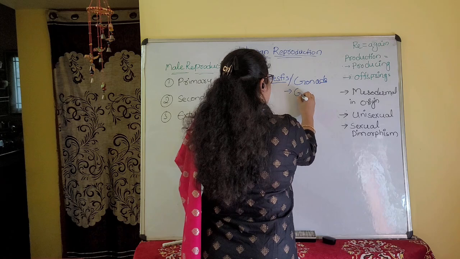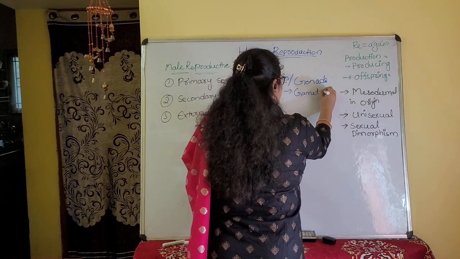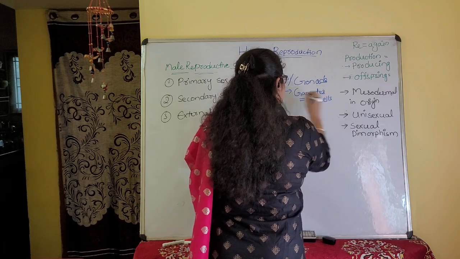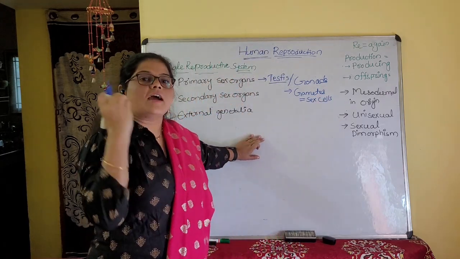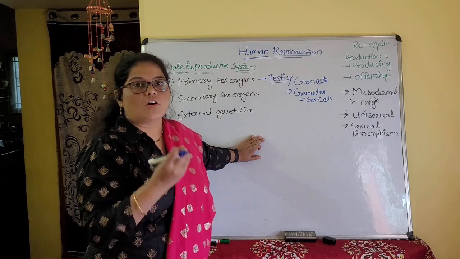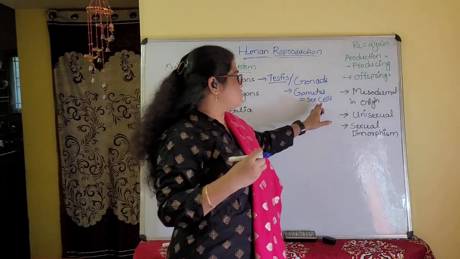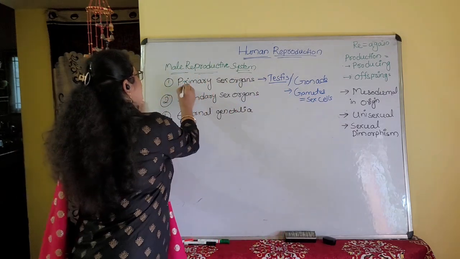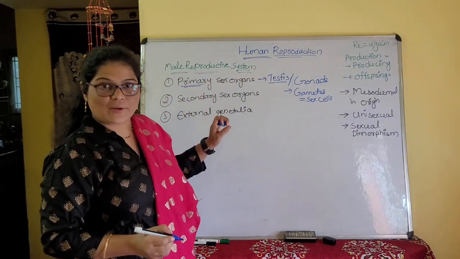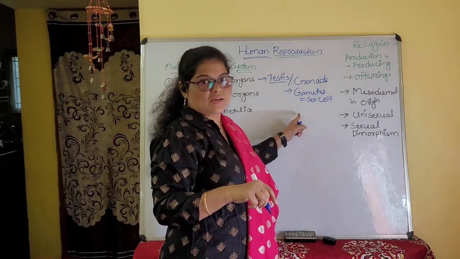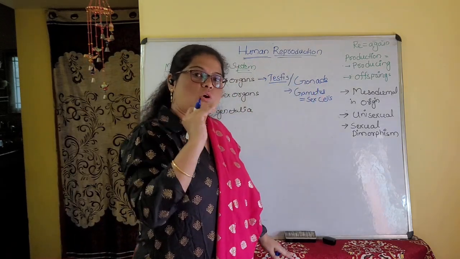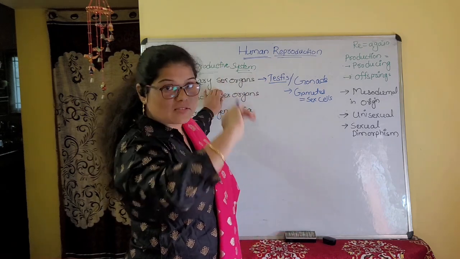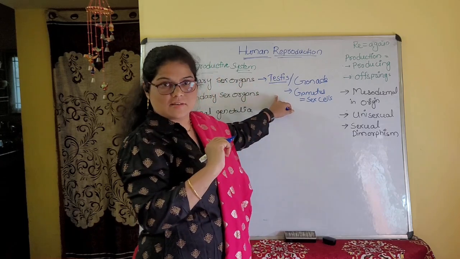They form gametes. What is the meaning of gametes? Gametes means sex cells. Since testes directly form the gametes, we call them the primary sex organs, also called gonads. In female the primary sex organs are the ovaries, but in male the primary sex organs are the testes.